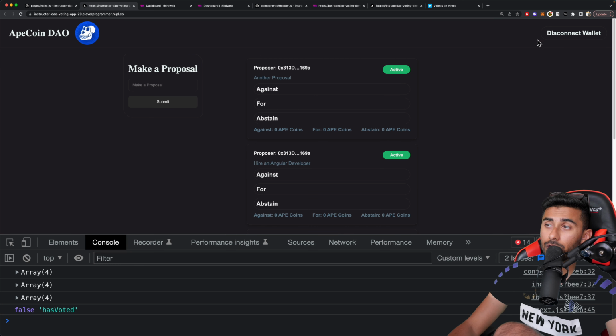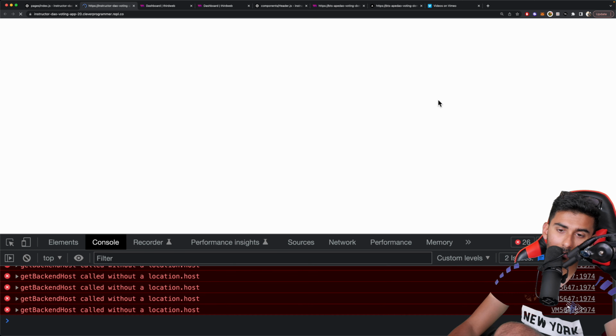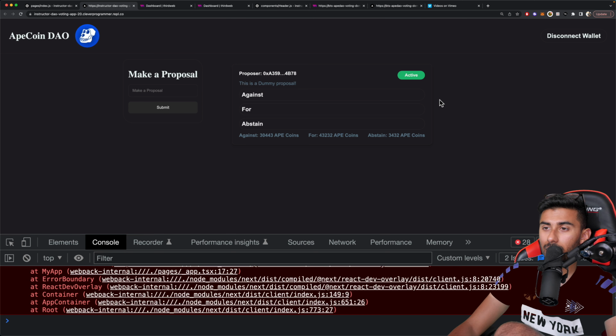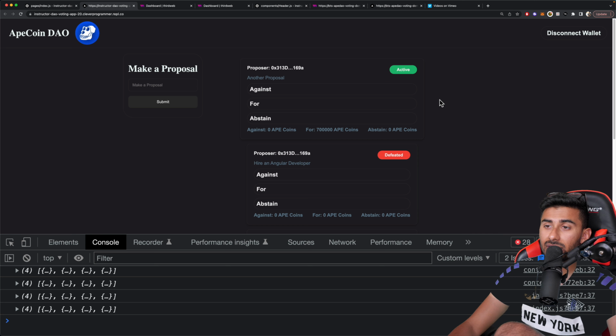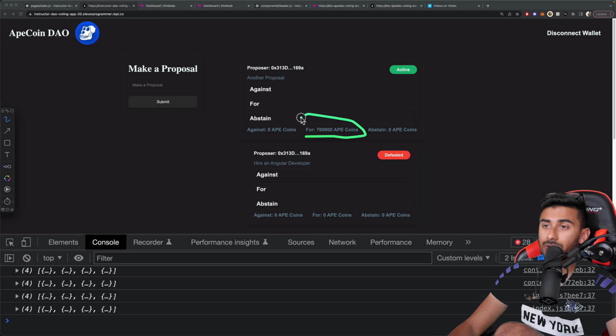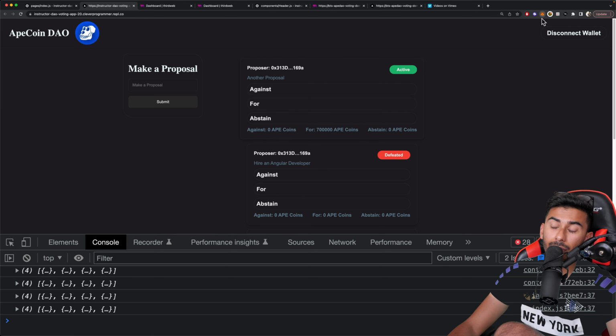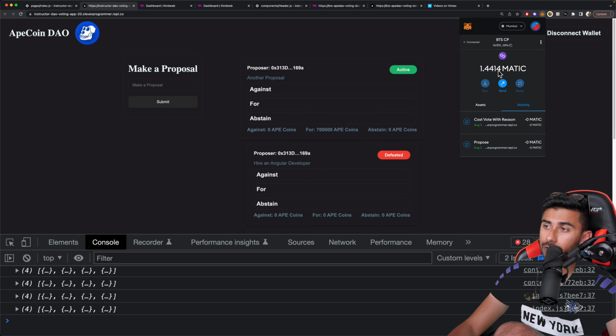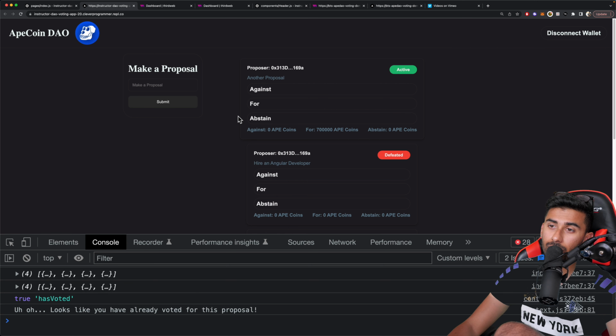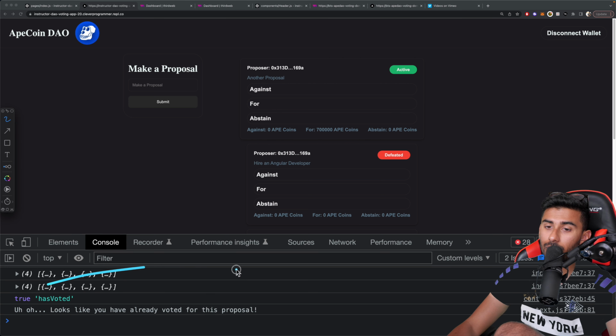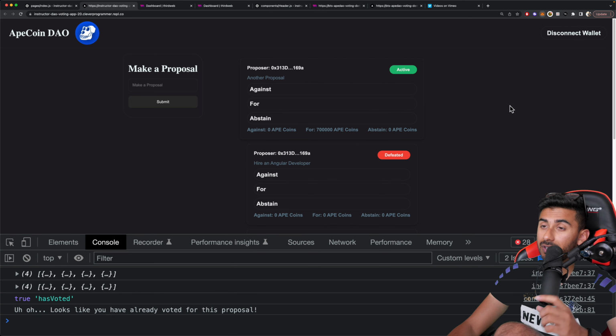All right, now I'm going to try to vote as a second person. So it looks like there's multiple people voting here. So I'm going to refresh. And yeah, you can see it's actually pulling the 700,000 APE coins. It can see that too, which is super cool. Now I'm going to log in as a different user to vote. But first let's actually try voting as the same user, and let's see. It says it looks like you've already voted for this proposal. So it can detect very clearly that you have voted.